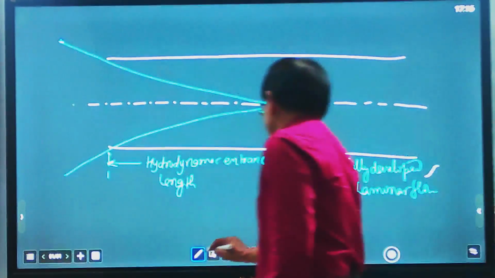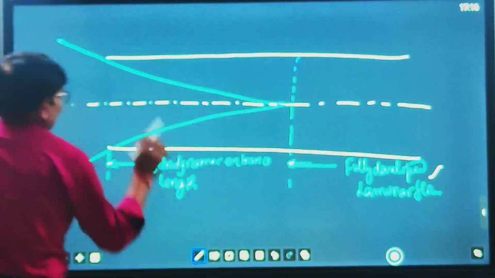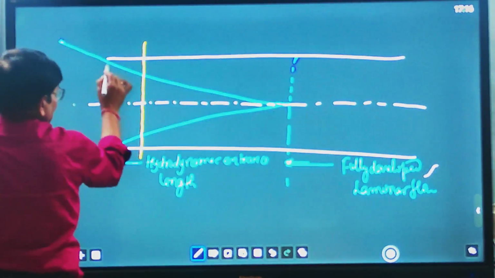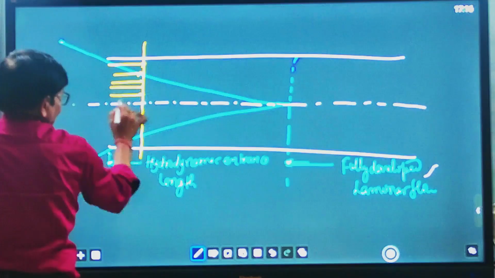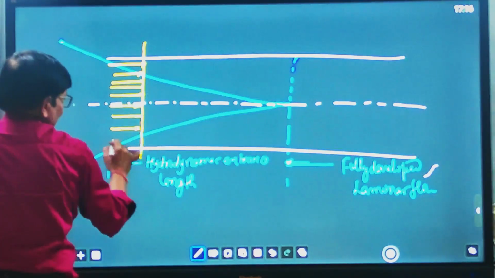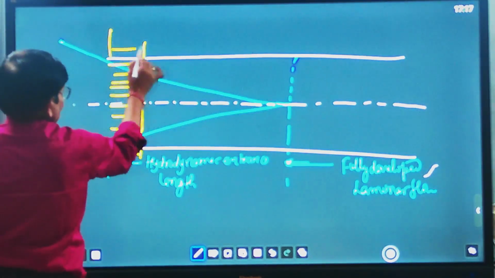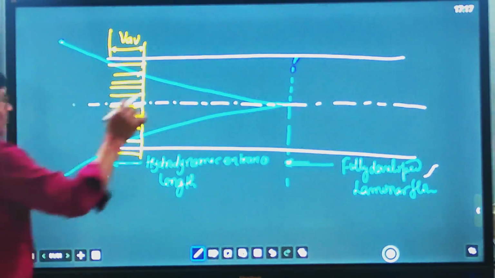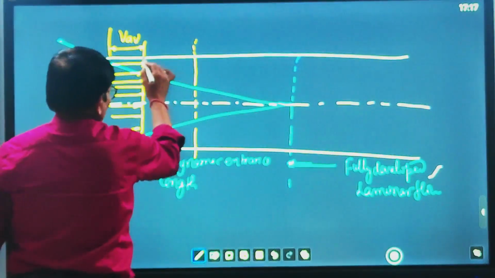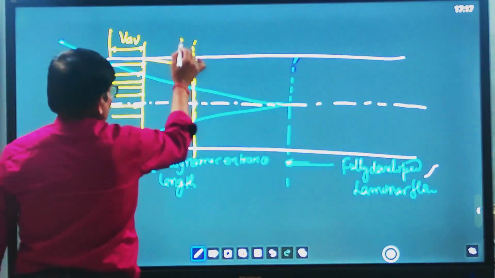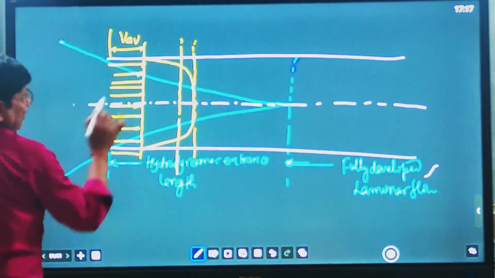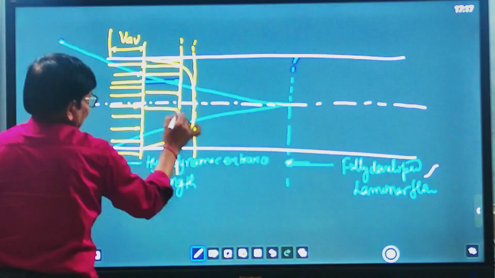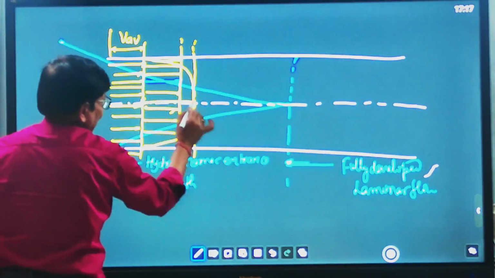Beyond this, fully developed laminar flow. So what happens when flow enters the region? Initially, it is fully turbulent. Here you see the average velocity, V average, because V average remains constant. As we move forward, we reach here. Now flow becomes like this. This is a turbulent flow, but here you can see average velocity remains constant. And here it is V maximum.